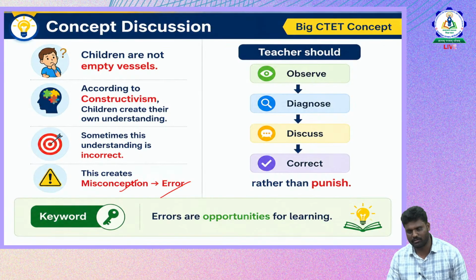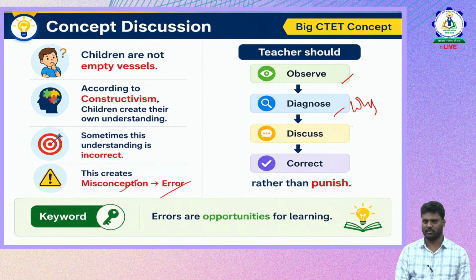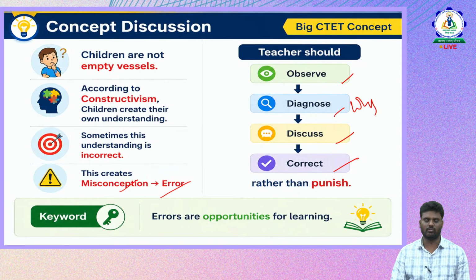Now, as a teacher, what do we have to do? First, we have to observe where the student is committing the errors. Then you have to diagnose why the student is committing the mistakes. Then we need to discuss with the student where the problem is. We need to identify what exactly the child is not understanding, whether it is a conceptual error or a procedural error. Then with proper remedial teaching, we need to overcome the mistakes rather than punishing. Errors are opportunities for learning.